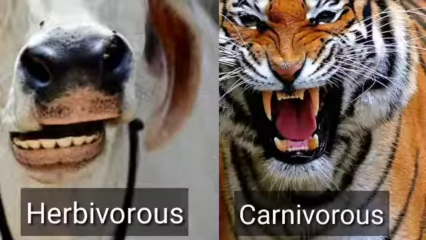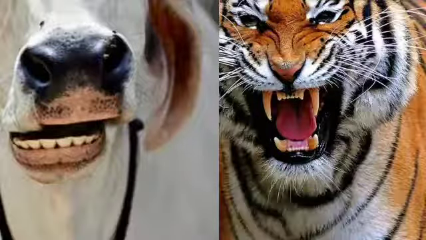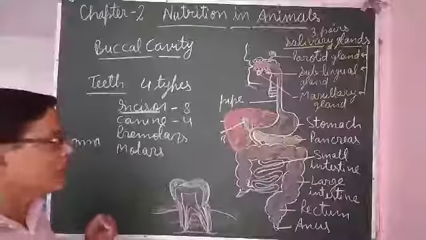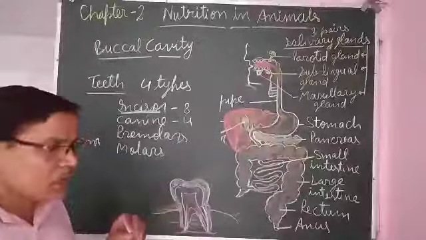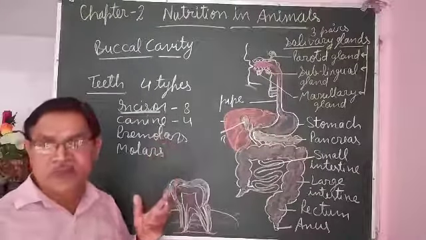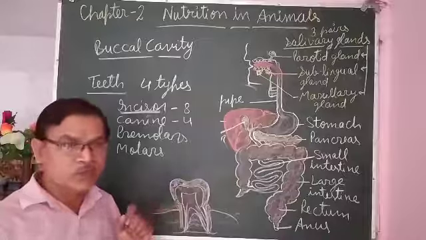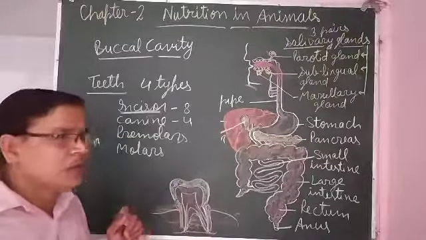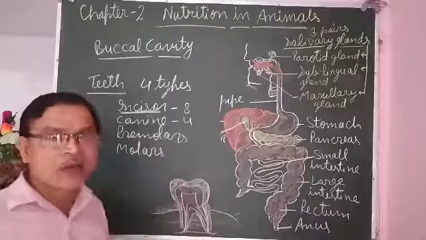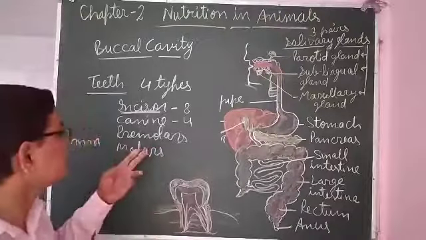So all teeth are of the same height in cow and buffalo. These canines are used for tearing the food. Whenever you eat any hard food, you tear it with the help of canines, such as when you chew sugar cane, you tear the sugar cane with the help of canines.